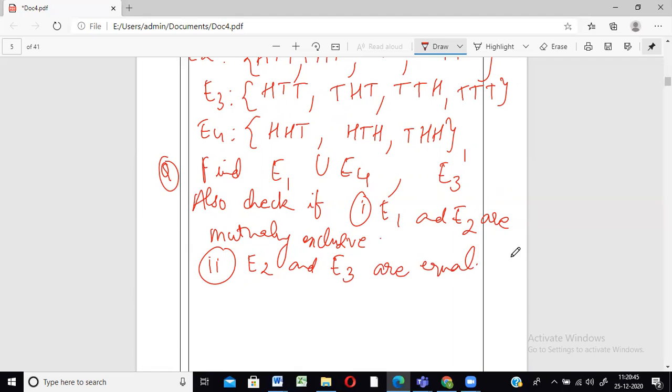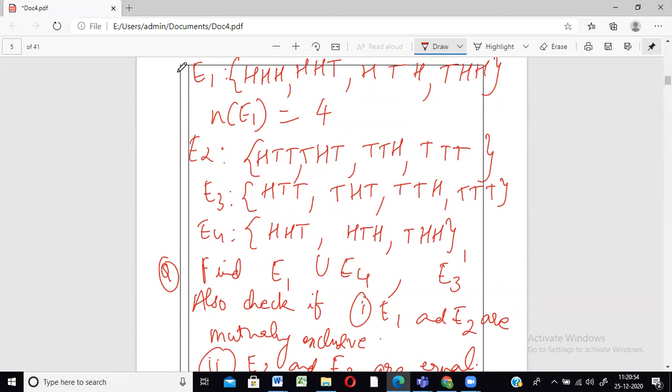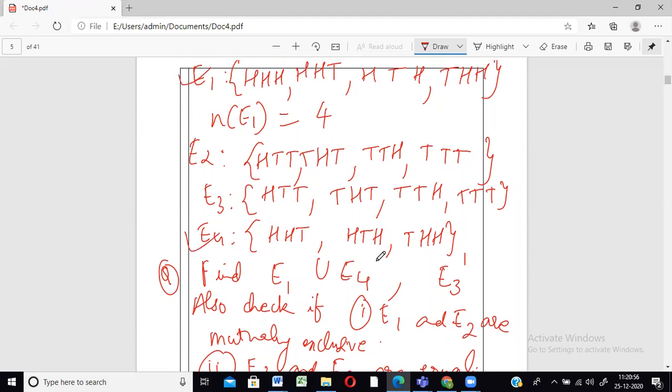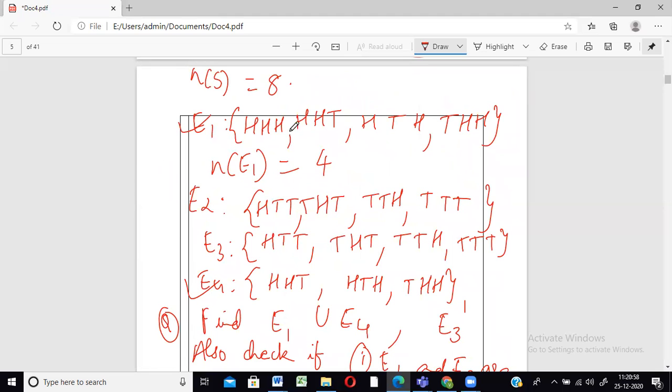Yes, so we're going to find E1 union E4. So we need E1 and we need E4. These are the two things, and we're going to take the union of both. So H H H we will write, H H T, H T H, T H H. Three of these are already repeated, H T H and T H H and the other one.